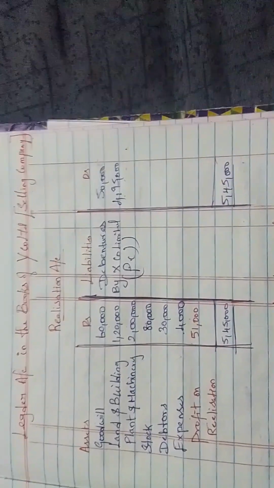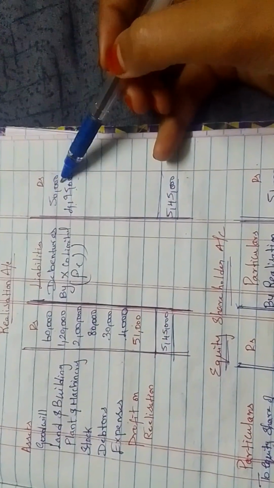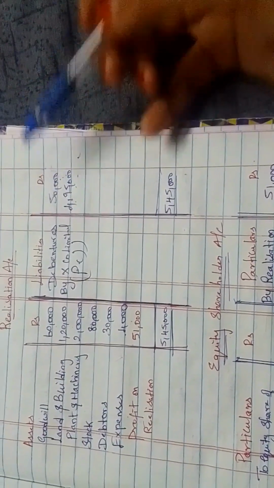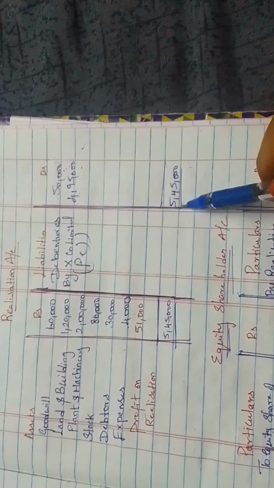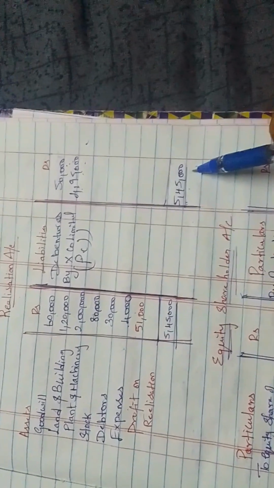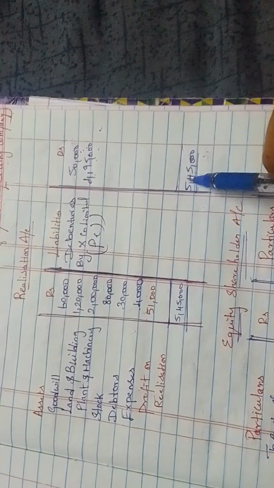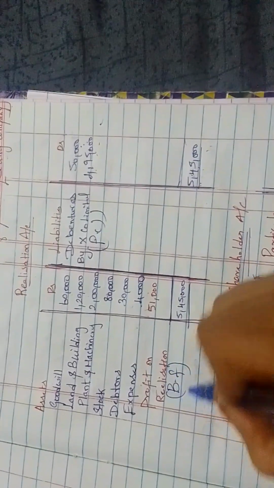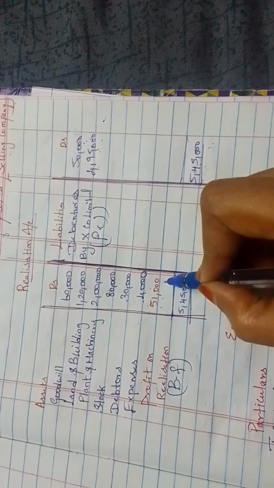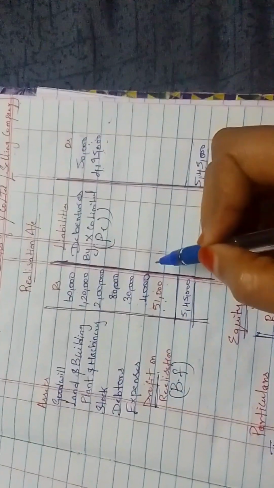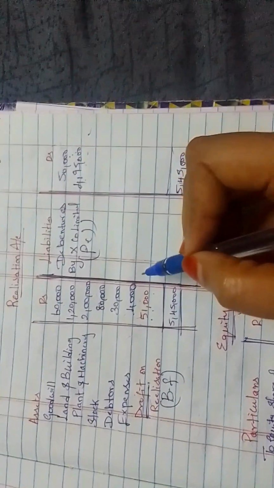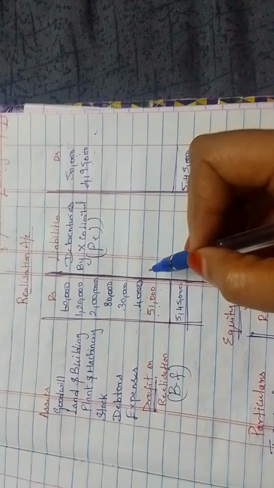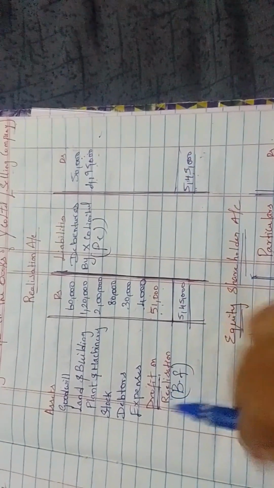Now we are going to tally up. So 4,95,000 plus 50,000, the value will be 5,45,000. From here we want to find what the difference value is, that is called the balancing figure, 51,000, that is the profit of the selling company. It is clear? It is the profit of the selling company.